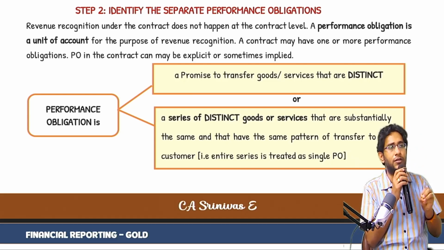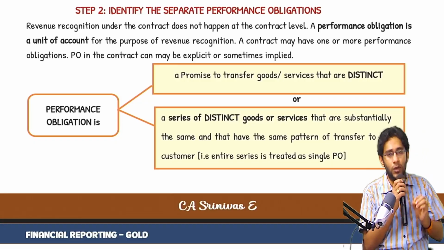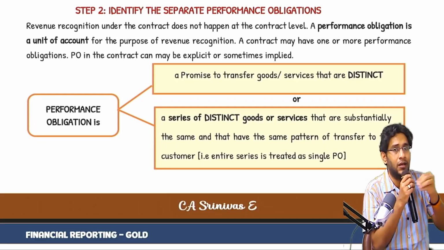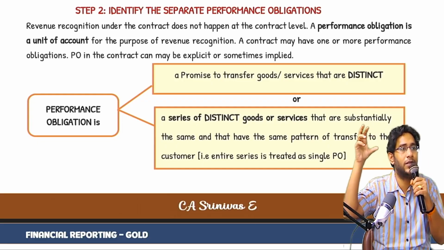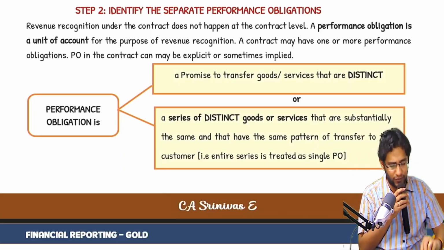The standard uses one very important term called distinct. So if a promise to deliver a good or service is distinct, then that promise will attain the status of a performance obligation. Now, just for the sake of it, go through the definition once.